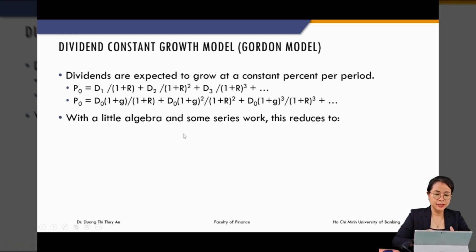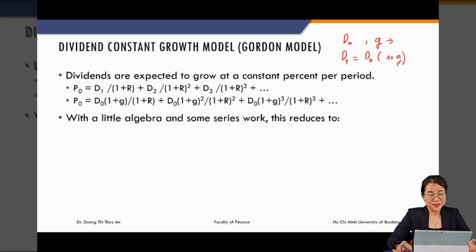And then if we have D0 today, and we know that dividend will grow at growth rate g, then we are able to calculate D1. D1 equals D0 multiplied by 1 plus growth rate. Right? It's simple. You know your height today, and you know every year you will be 1% taller. That is the growth rate. So the next year, you know how much you will be, and the year after next year, you also know how tall you are.